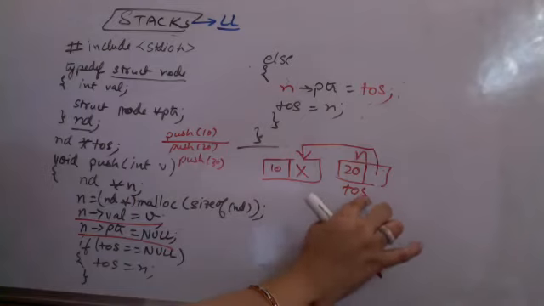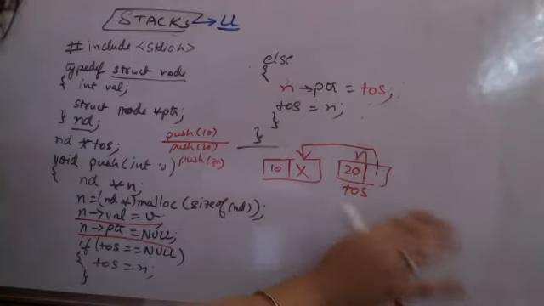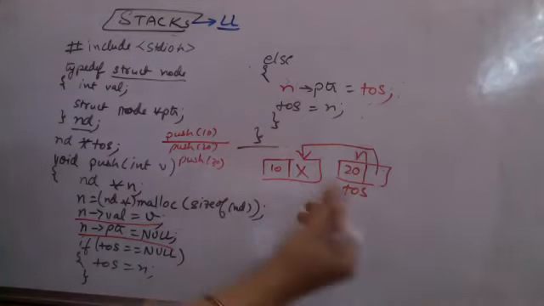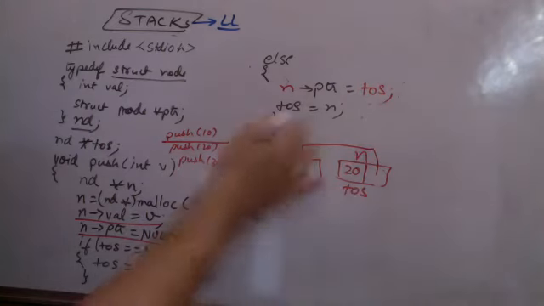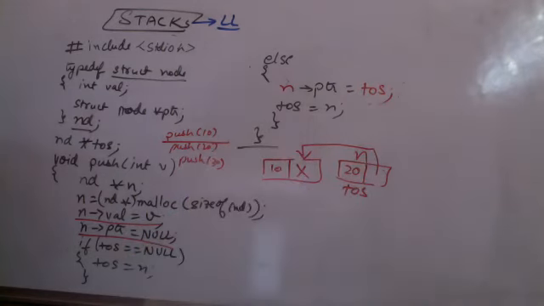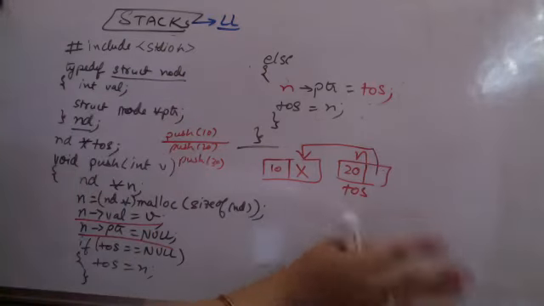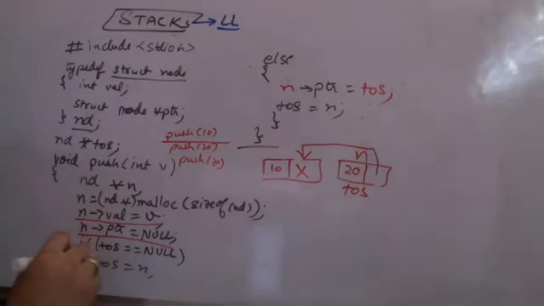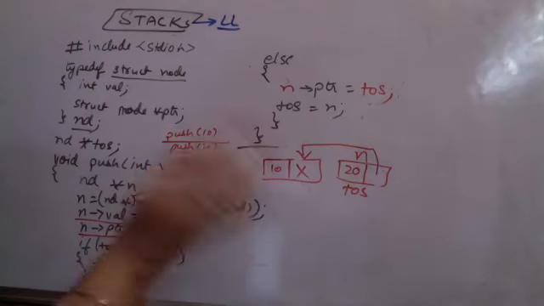Because insertion and deletion have to happen from here, we create the top of stack at the end. We are not saving the first node, we are saving the last node, and we are creating the links like this only. So insertion and deletion will happen at this end. Now again I call push 30, push 20 is done.